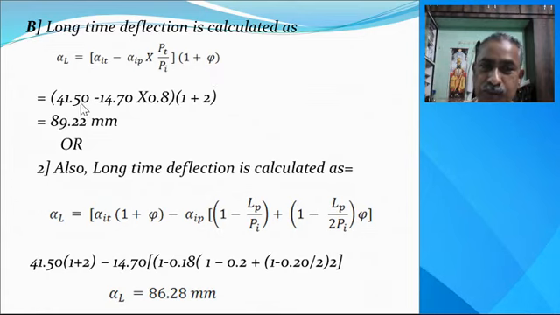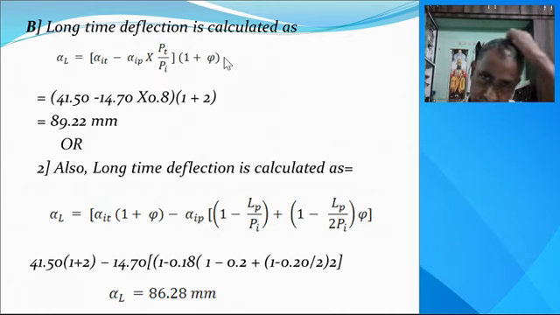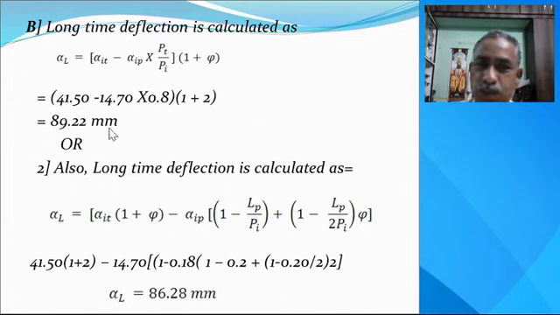So this is known, 41.50 is the total deflection due to the dead load and live load, minus alpha Ip, which is related with the prestressing force, multiplied by this ratio, that is Pt, the total prestressing force after considering the losses, that is the final prestressing, and this is the initial prestressing, and loss is given, that's why this is 0.8. 20% loss is there. The 1 plus phi, phi is given 2. Therefore, we get the long time deflection equal to 89.22 mm, which is less than span divided by 250.